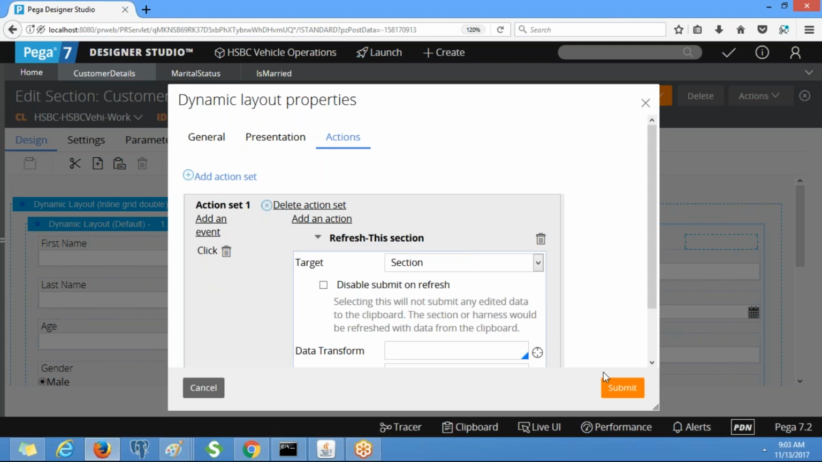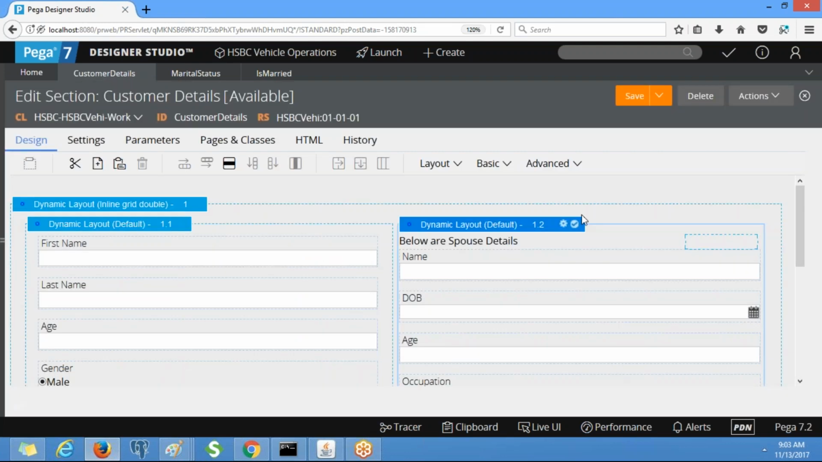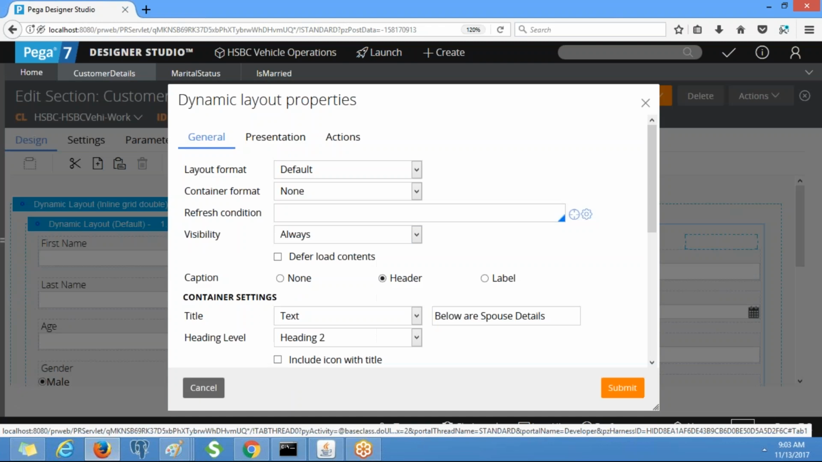And this complete section will be refreshed. You select the refresh this section action. Now click on submit, and we need to apply the when rule also, right?